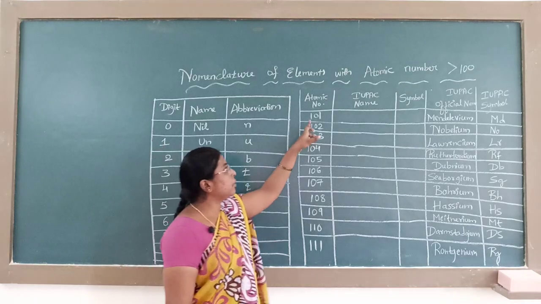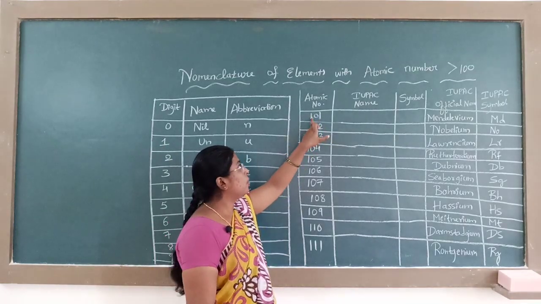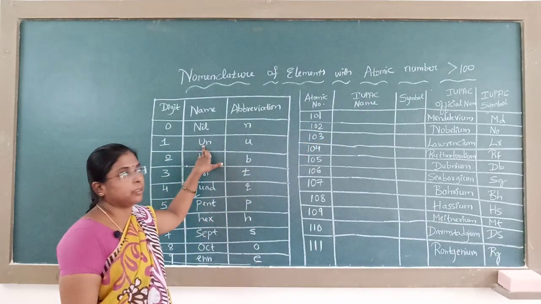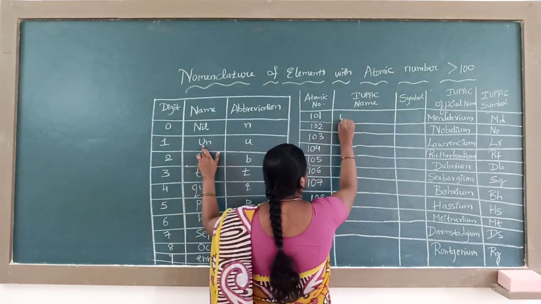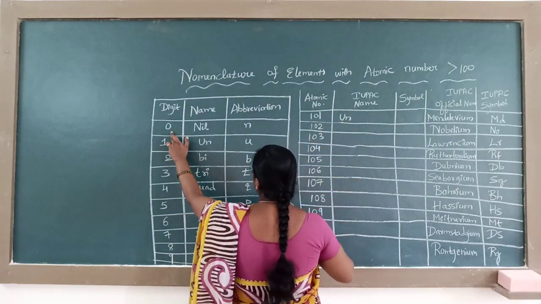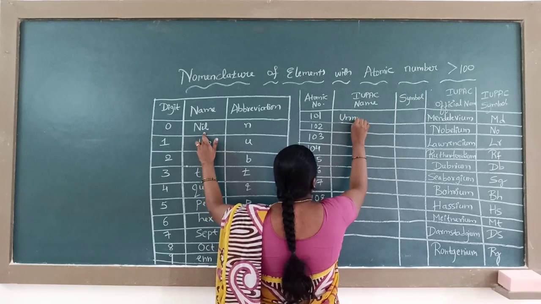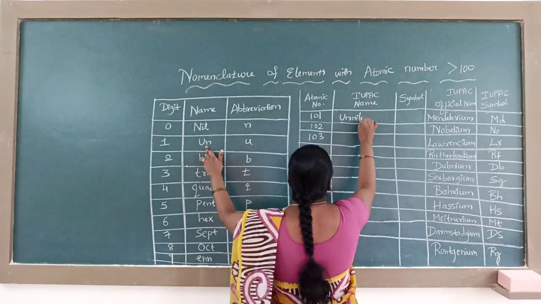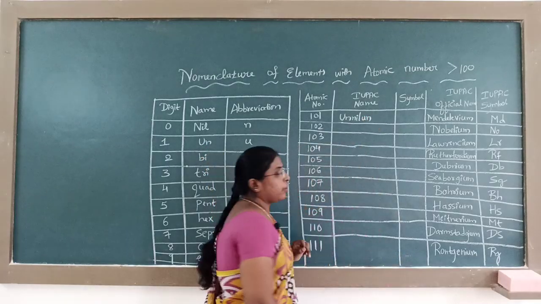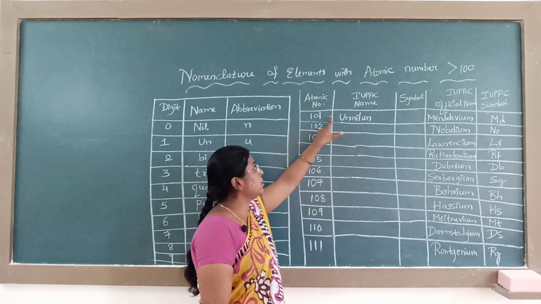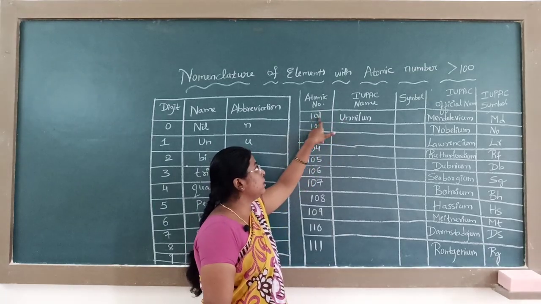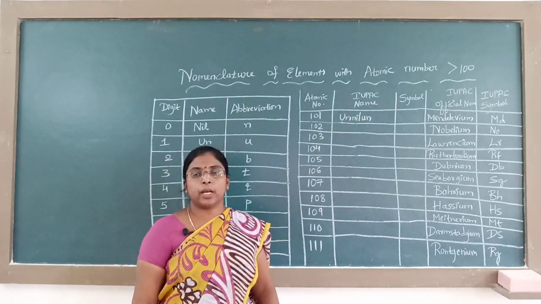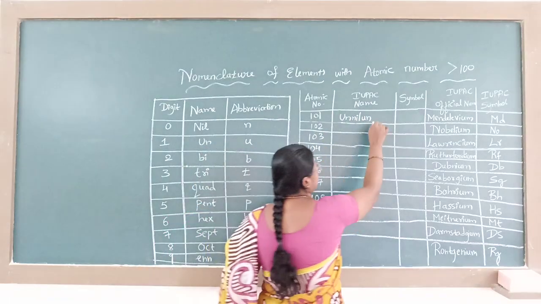So, the atomic number 101. 1 means un, 0 means nil, again 1 means un. After writing this, 1 means un, 0 means nil, 1 means un. At the end we have to write ium.